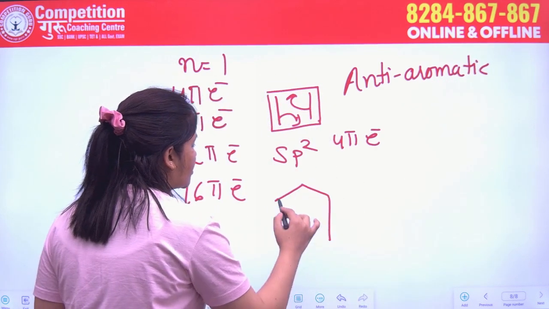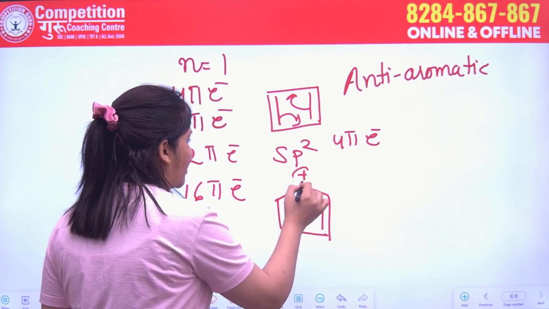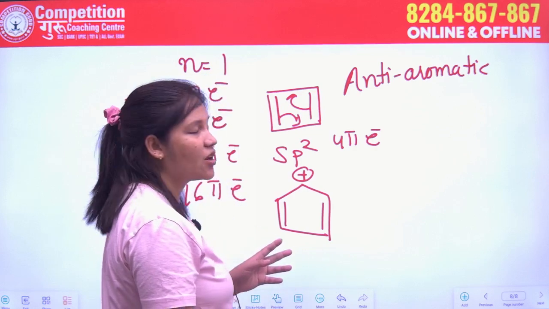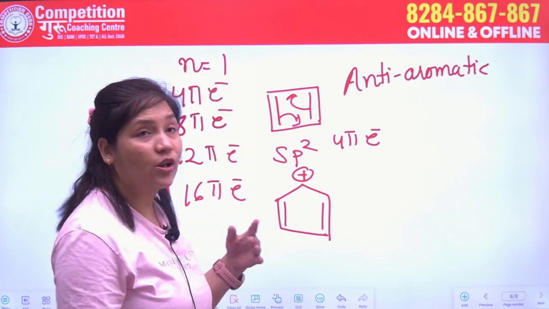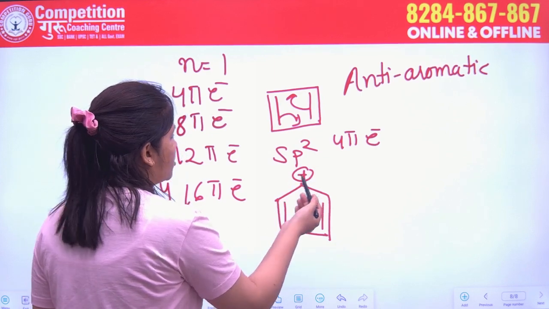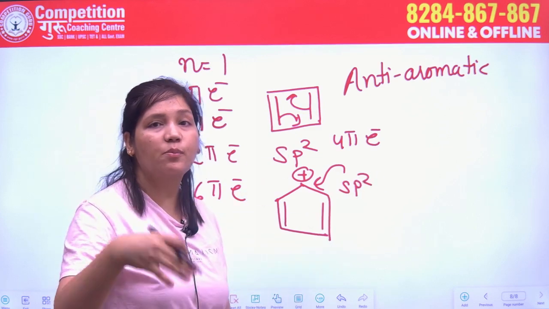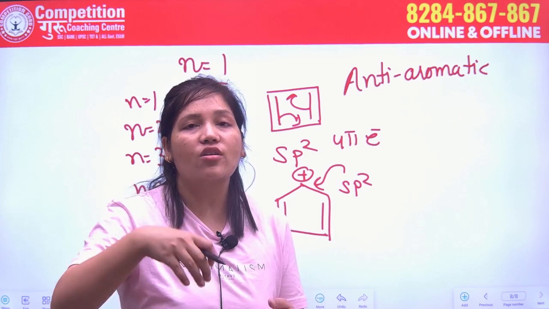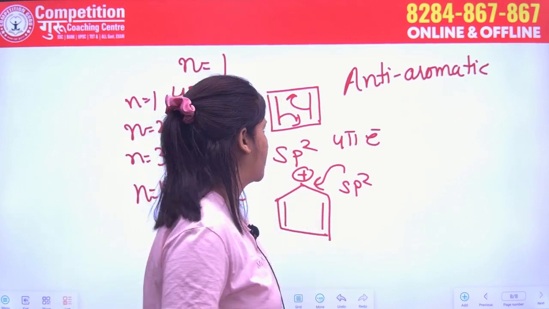What is another example? Cyclopentadiene, but this carbon must be a carbocation, because if it is not the carbocation, then the compound will not be cyclic and the conjugation will not be proper. How? We will discuss later. As we know, the carbocation means sp2 hybridization, and one of our prime conditions is that the atom should be sp2 hybridized, so that all the atoms should be in the same plane, so that the proper conjugation takes place.